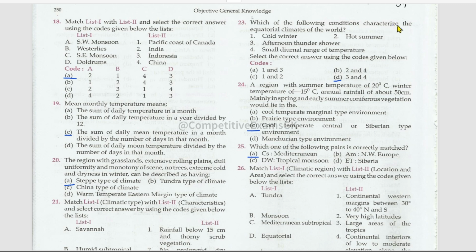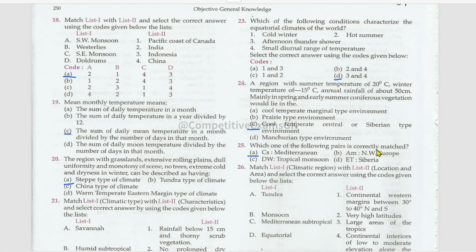Which of the following conditions characterize the equatorial climates of the world? Correct answer using the codes. Okay. Equatorial climates of the world: afternoon thunder shower and small diurnal range of temperature, but not cold winter and hot summer. A region with summer temperature of 20 degrees Celsius, winter temperature of -15 degrees Celsius, annual rainfall of about 50 centimeters, mainly in spring and early summer, coniferous vegetation would lie in the cool temperate central or Siberian type environment.